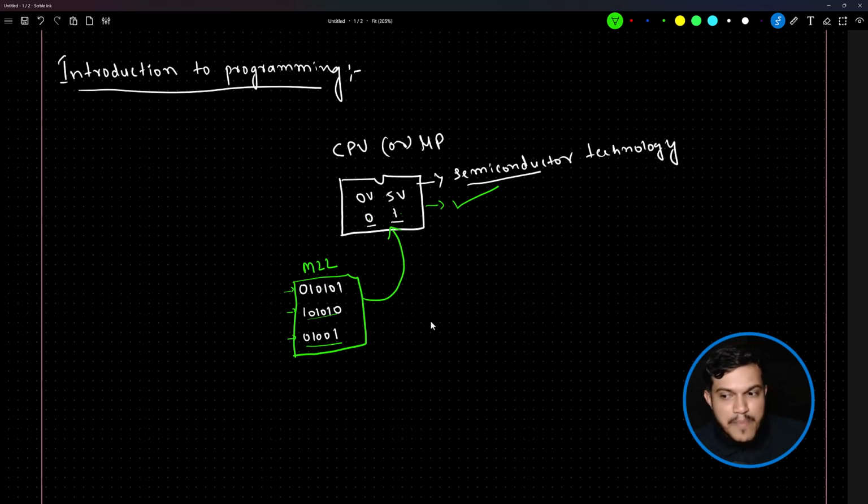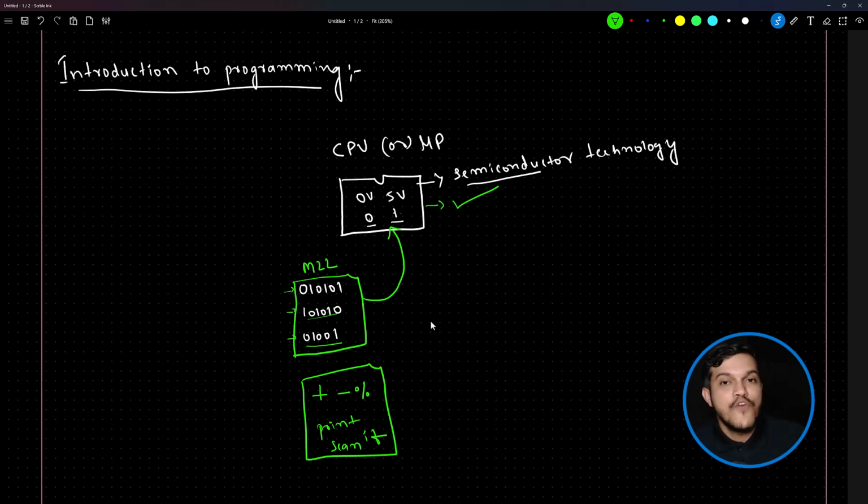They tried to experiment with different types of instructions. Mnemonics came into the picture. Similarly, after some evolution around the 1960s, we came to the conclusion that we can write instructions to our machine using symbols and English-like commands. Symbols means plus, minus. These are the symbols. Or English-like commands: print means print, scan means scan, if means if.